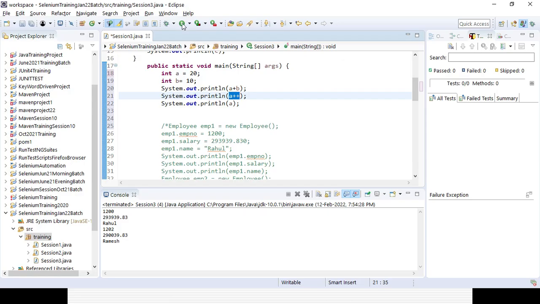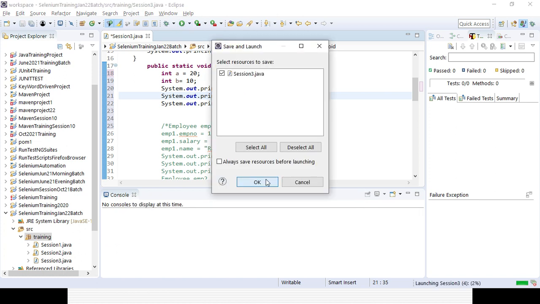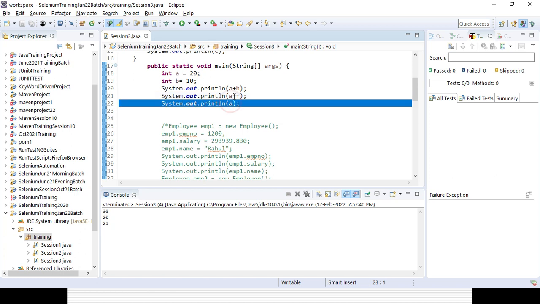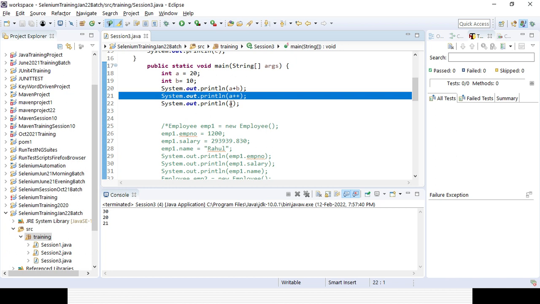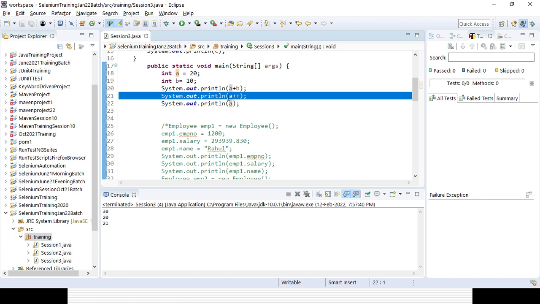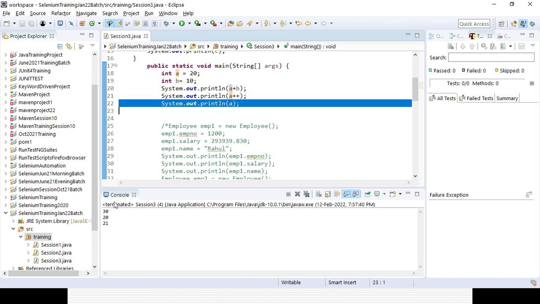Let's try to run the code. It will give me the value of a plus b. A plus plus will still give me the value of a only, but next time it will be increased by 1 because the value has already been incremented. So a plus plus gives me the value of a only, but the value will be stored as 1 more. Next time if you want to use a, it will be incremented by 1.